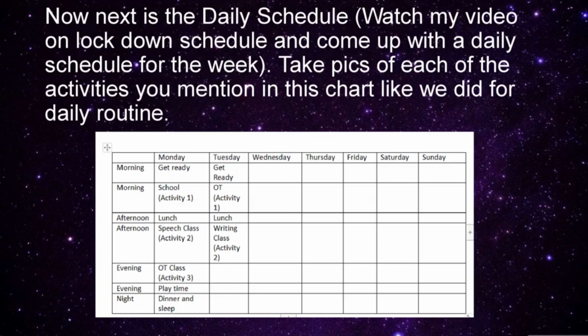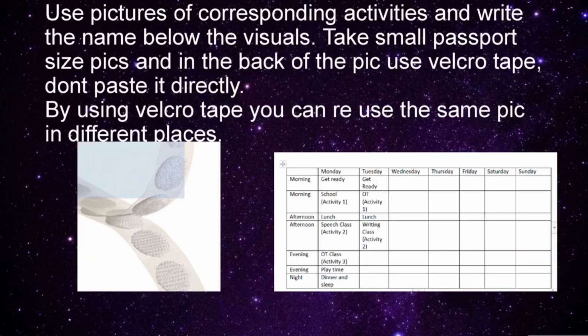Next is daily schedule. Come up with a daily schedule based on my lockdown schedule video and take pics of all the daily activities with the child, and create a chart like the one shown below. So take pics of each of the activities you mention in this chart like we did for daily routine. Use pictures of corresponding activities and write the name below the visuals. Take small passport size pics and in the back of the pic use velcro tapes.